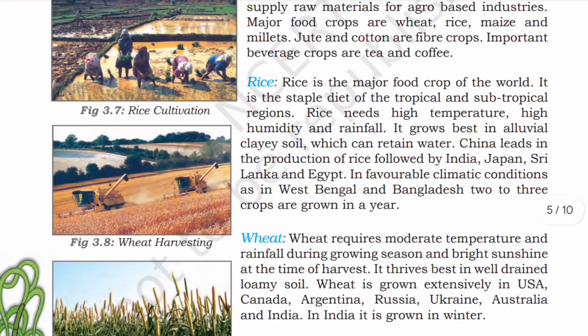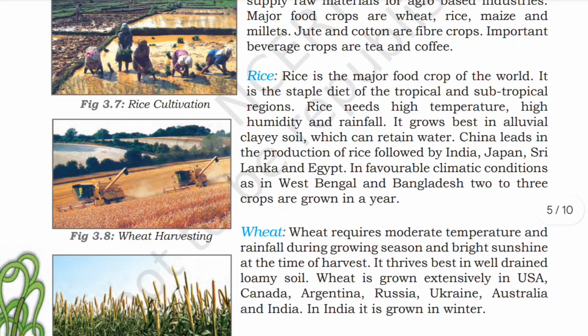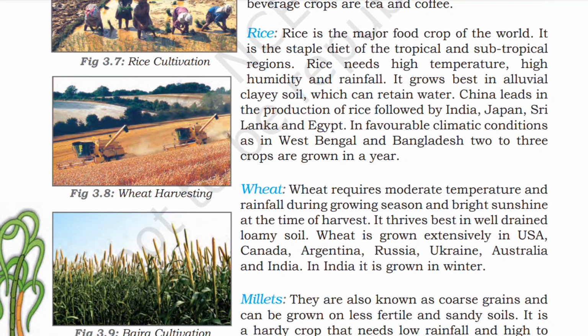Rice is a major food crop of the world. It is the staple diet of tropical and subtropical regions. Rice needs high temperature, high humidity, and rainfall. It grows best in alluvial clayey soil which can retain water. China leads in the production of rice, followed by India, Japan, Sri Lanka, and Egypt. In favorable climatic conditions, as in West Bengal and Bangladesh, 2 to 3 crops are grown in a year.